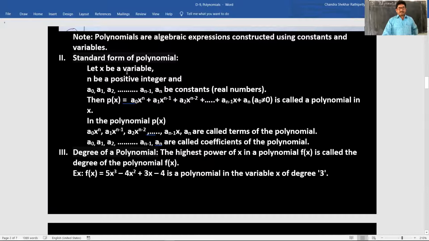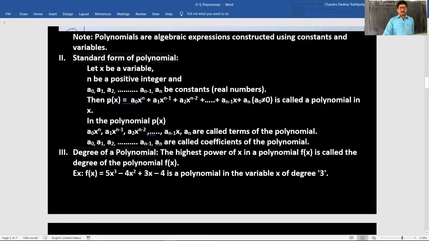Next, standard form of polynomial. Let x be a variable, n be a positive integer, and a0, a1, a2, and so on, an minus 1, an be constants, meaning real numbers.